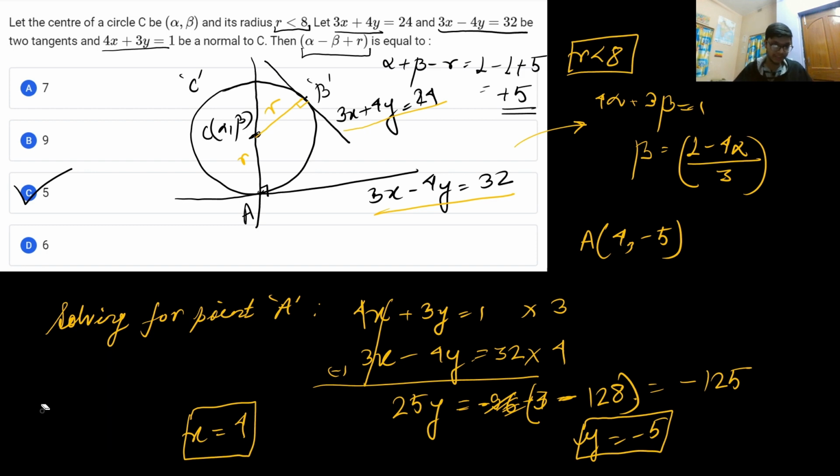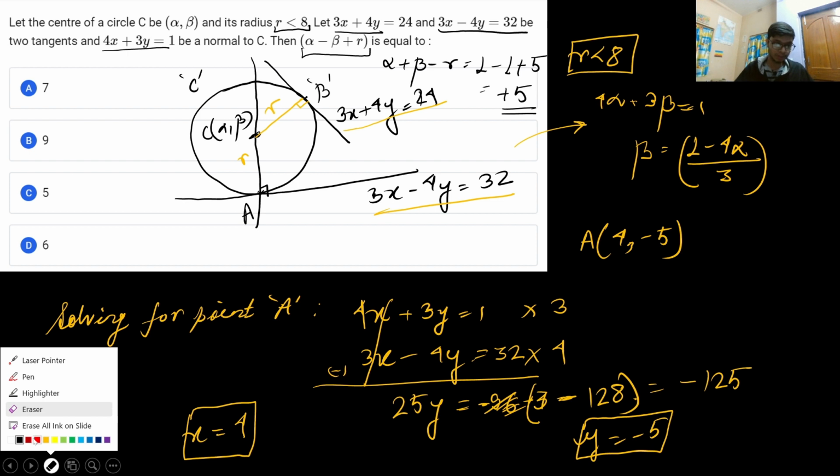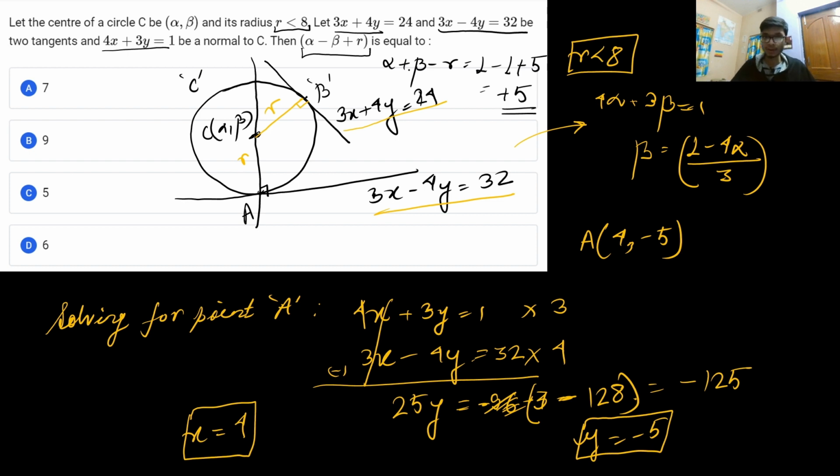This is a very silly mistake that students commit. So be very careful, because this is alpha plus beta, alpha minus beta and plus r. Be very careful while you are calculating it. I'm very sorry, I just misprinted, because my mind is reading one step ahead of what I'm actually writing. So this will become minus of minus 1, this is plus 1, and this will be equal to 7.